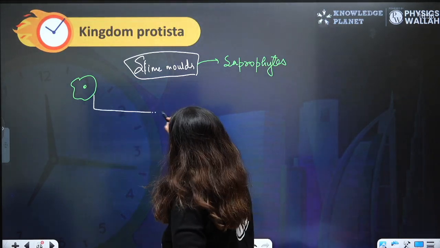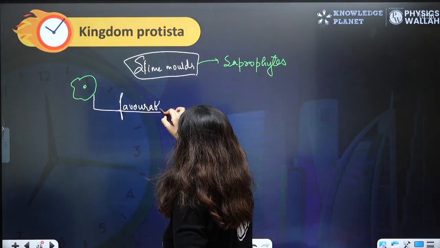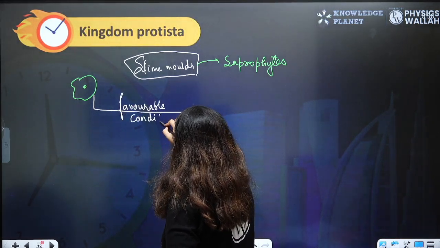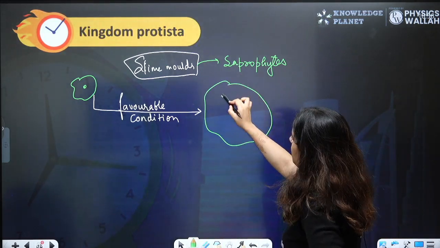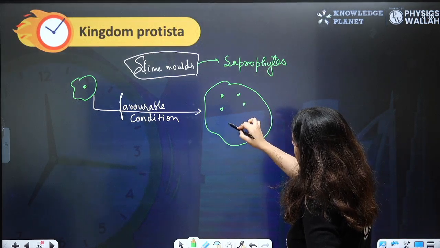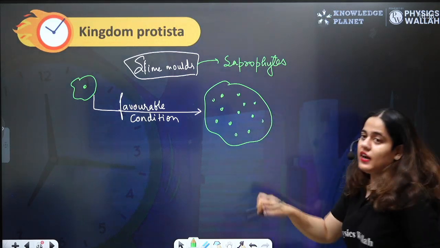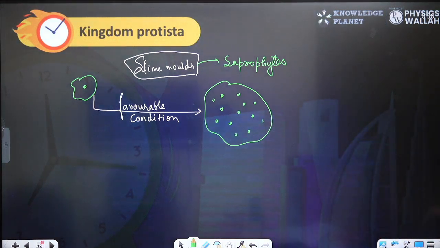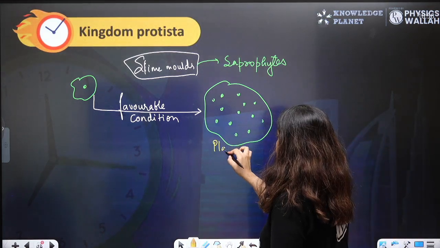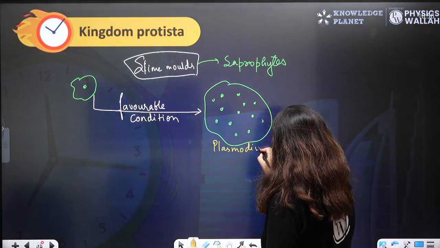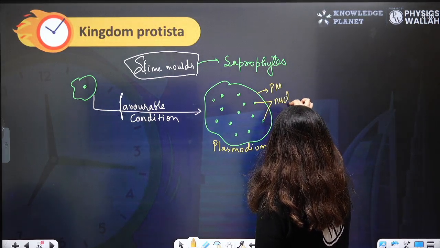Under favorable conditions, when they have lots of food, they form a structure like this, a big cell containing many nuclei. This structure is known as plasmodium. This is the plasma membrane. These are nuclei.